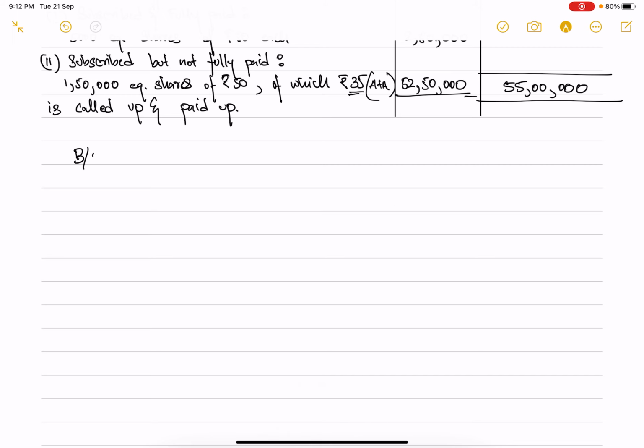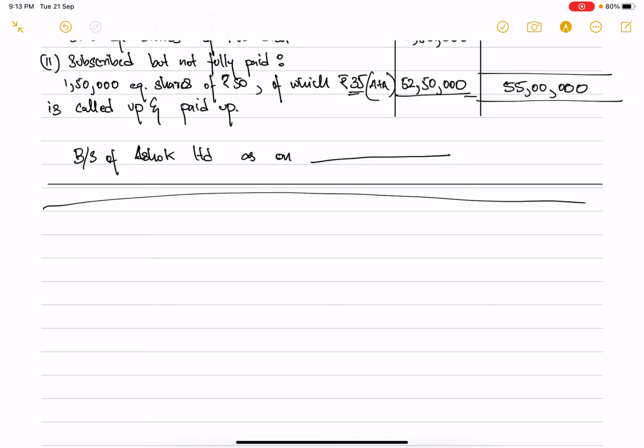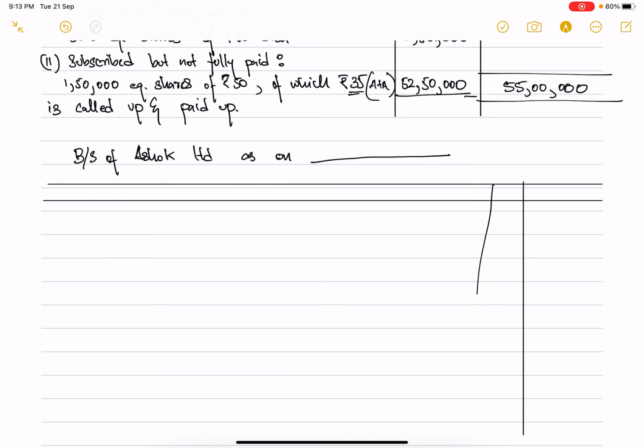So balance sheet of Ashok Limited as on whatever date has been provided, we can write it down. Again, the balance sheet of the company is in a very simple format, you all already know this.